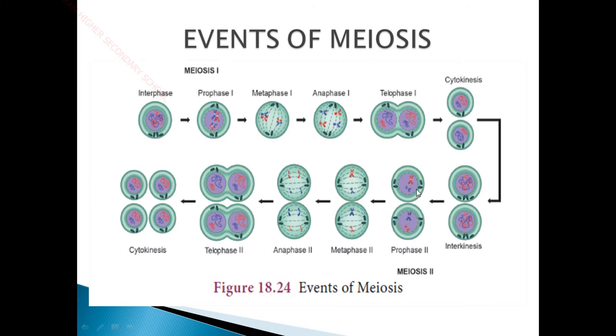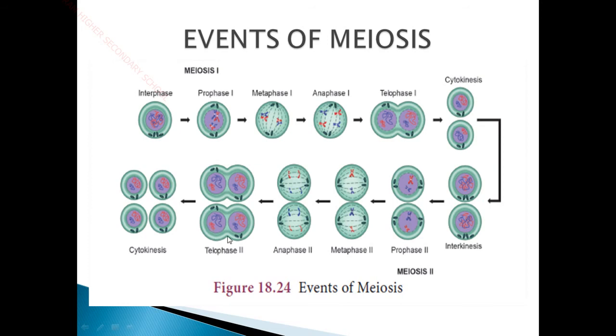After that the chromosomes are arranged on the equatorial plane, the metaphase plane, and in anaphase 2, due to the point of attachment of the astral fibers, these chromosomes are pulled apart to the opposite poles with the help of centrioles. The centrioles pull the chromatids towards the ends of the cell.